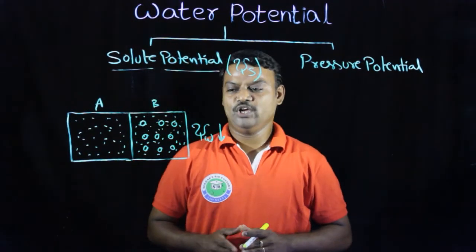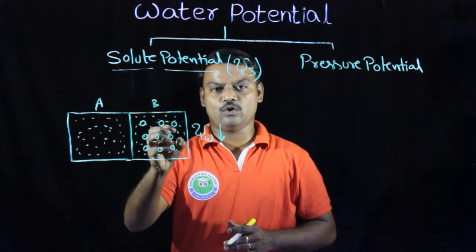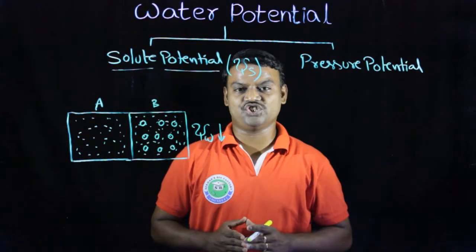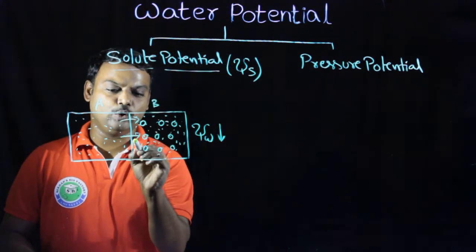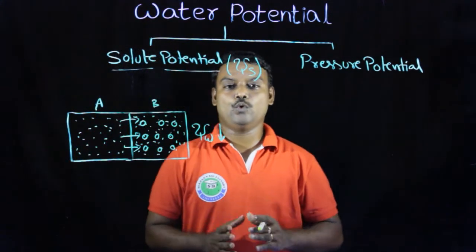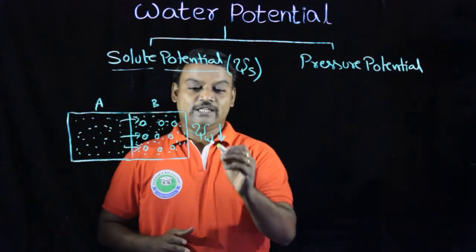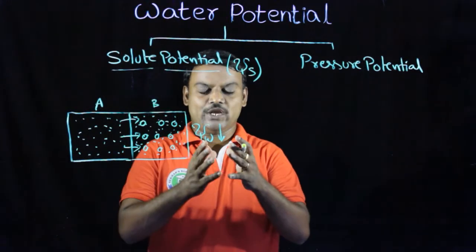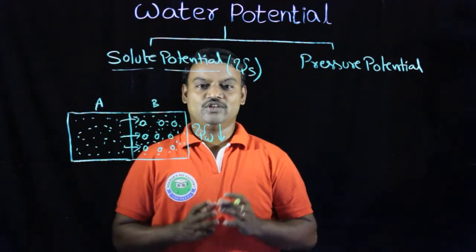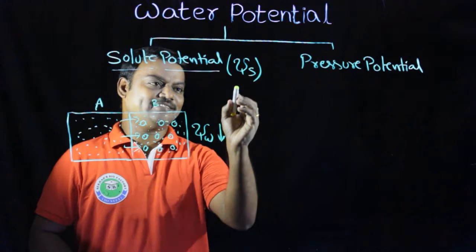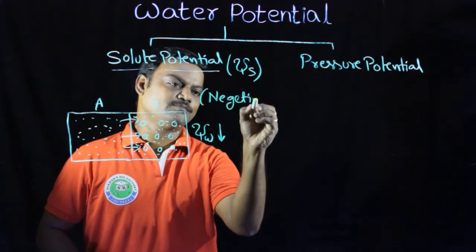In such condition, due to the solute particles in system B, the water potential value decreases. The movement of water takes place from system A to system B due to the water potential gradient. In solute potential, the water potential is gradually decreased due to adding of solute particles, so the psi s value is always negative.